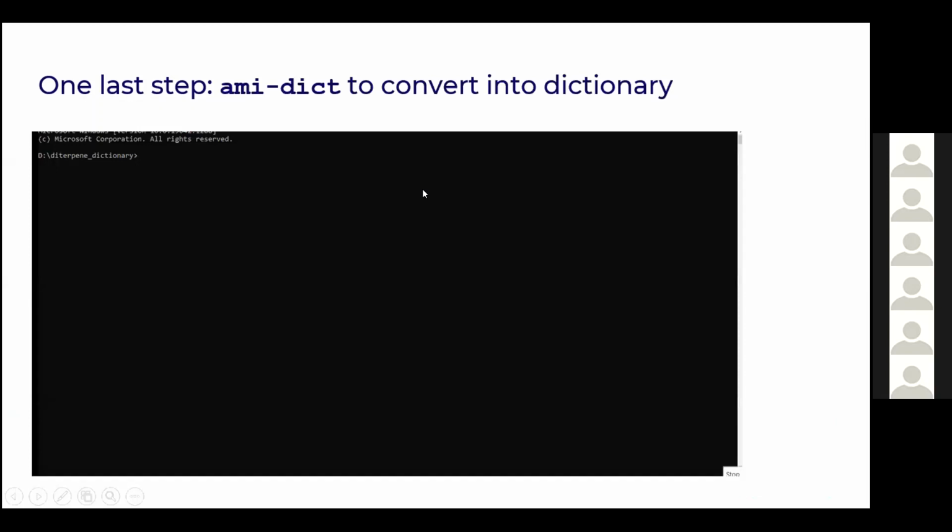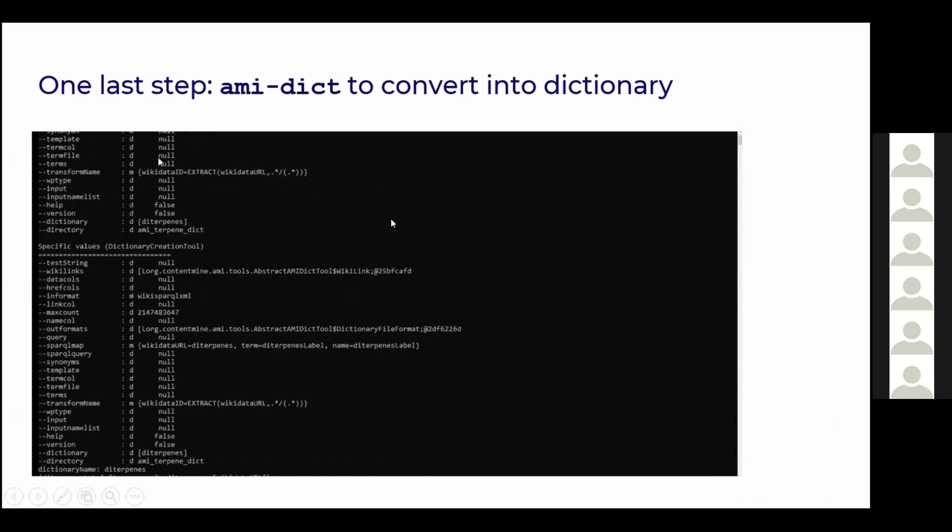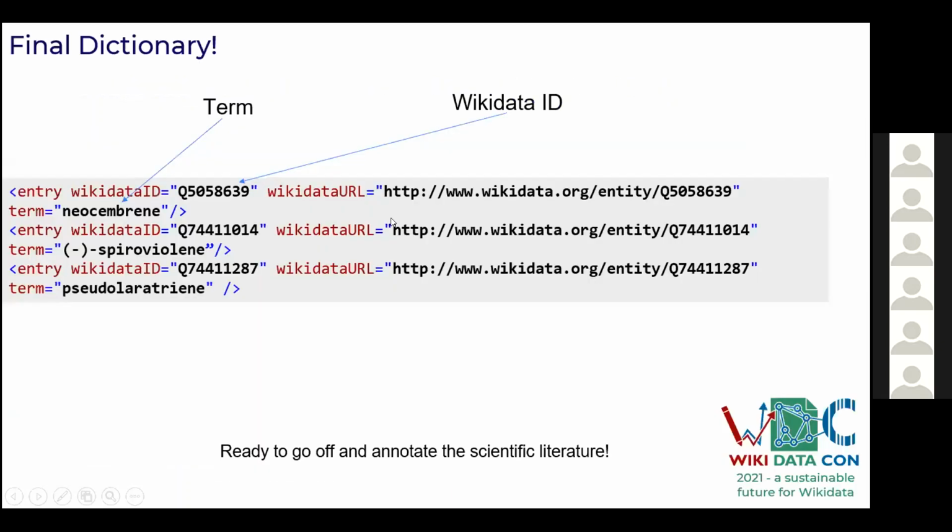So here's a demo of AMI converting the dictionary into the proper readable dictionary. And here we got the final dictionary in which we have the Wikidata IDs and the terms, and this is a proper AMI readable dictionary which is ready to go off and annotate the scientific literature.